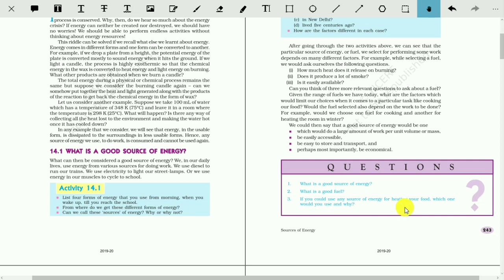I will opt for the LPG gas, because with LPG gas, first thing was the calorific value. Calorific value means it will give more energy when we burn it. It is easily available. Yes, we can get it, easily accessible. And third, easily transportable. Yes. And finally, economical. We can also talk about it being almost a green fuel, so we'll opt for LPG gas.